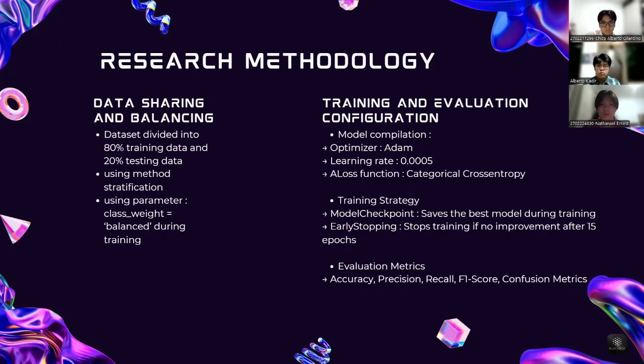As for the training and evaluation configuration, the model was compiled using the Adam optimizer and the categorical cross entropy with learning rate 0.0005. The training process was then monitored with model checkpoint, early stopping with the patience of 15, and reduced learning rate on plateau callbacks. Model performance was evaluated using accuracy, precision, recall, F1 score, and confusion matrix metrics.